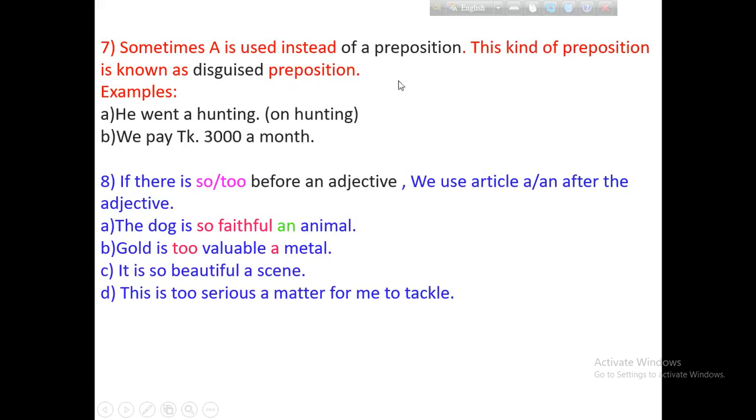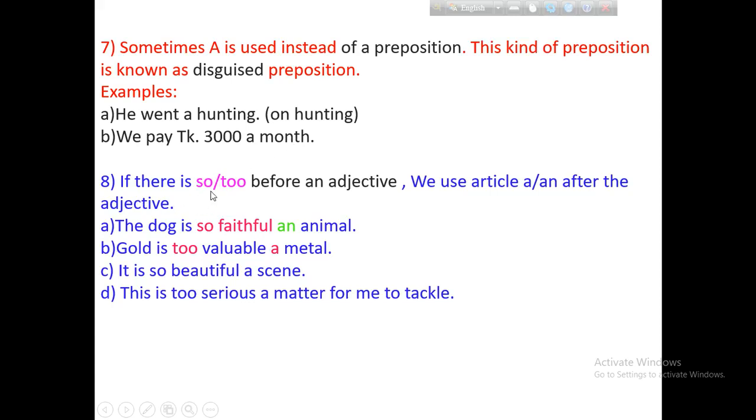Instead of a preposition, sometimes we can use a before a preposition. This kind of preposition is known as a disguised preposition. He went a hunting. He went on hunting. Instead of on hunting, we use a hunting. We pay taka 300 a month. In a month. Instead of in a month, we use a month.